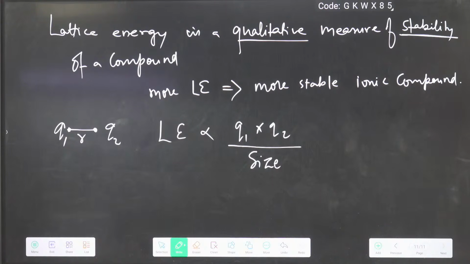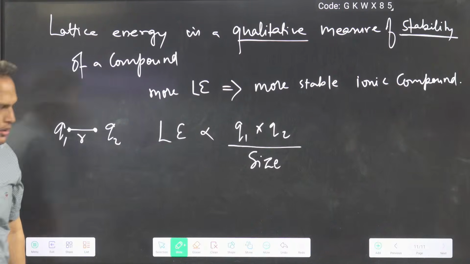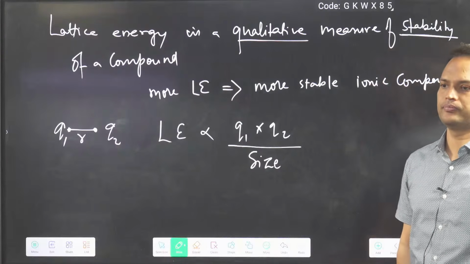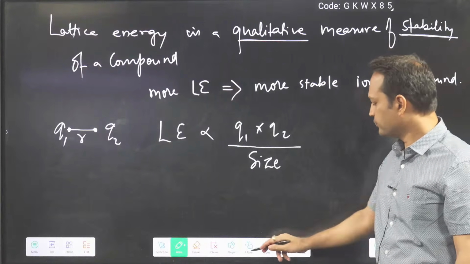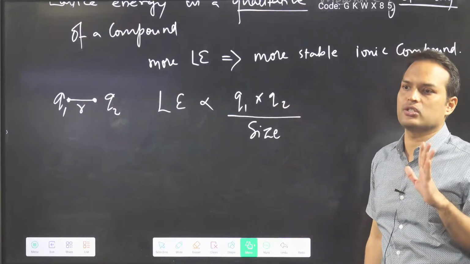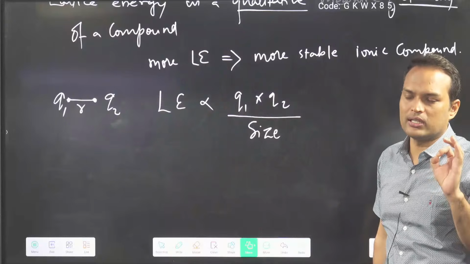Lattice energy is directly proportional to the product of charges, and inversely proportional to what? Size. Done? Charge is first priority. First we will check charge.